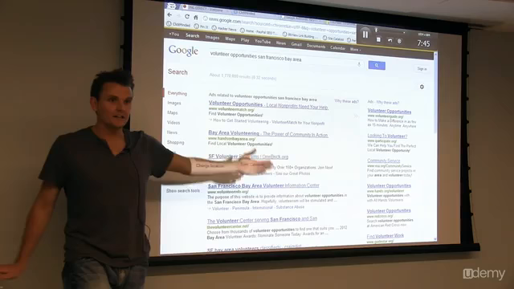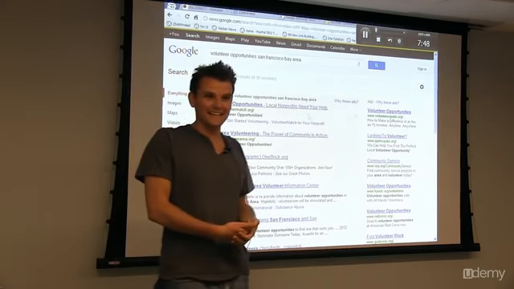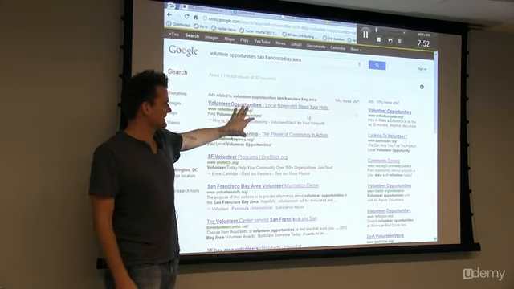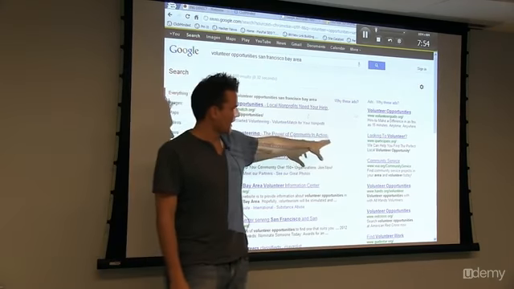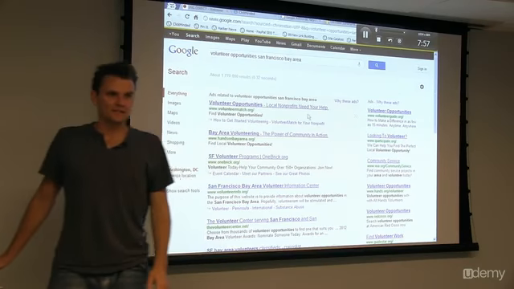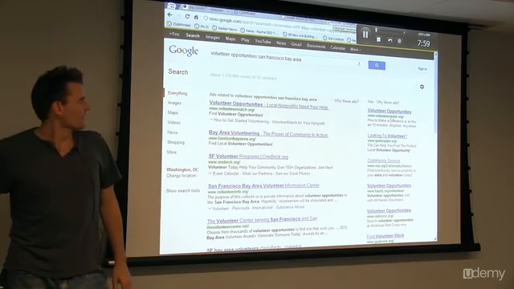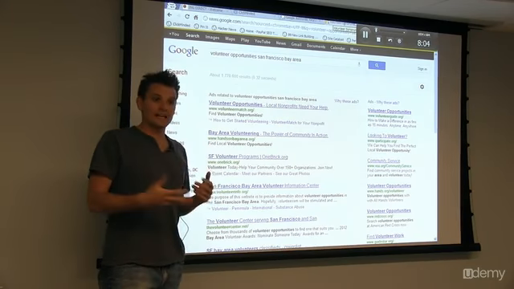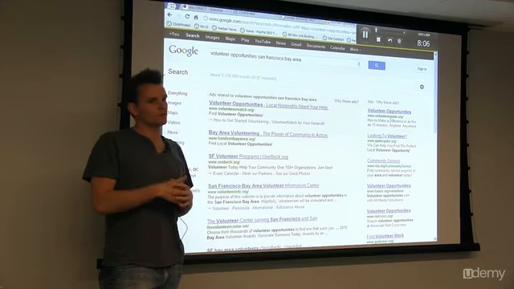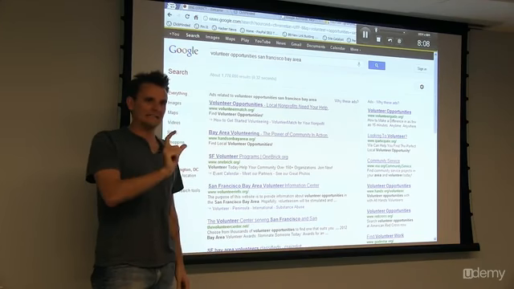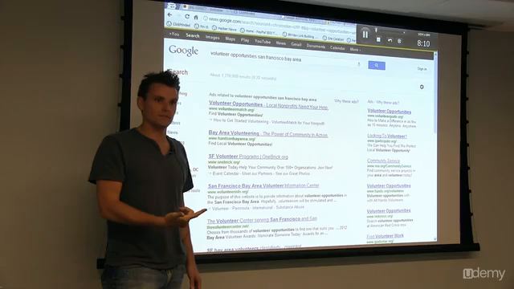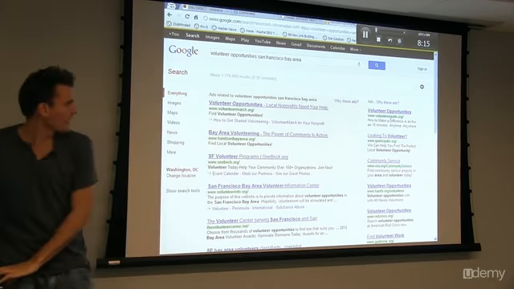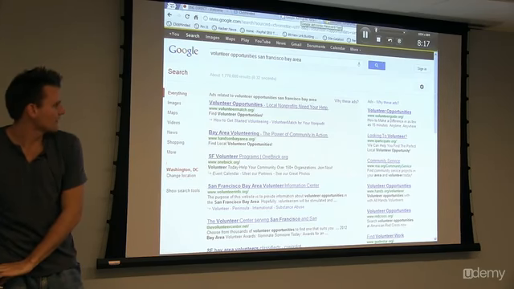And so it looks like, even though it's searched very infrequently, it's a very targeted keyword, right? Volunteer opportunities, San Francisco Bay Area. It's the exact market of a lot of these nonprofits. So they're all spending on it, and that's a really good example of searcher intent. Even though there's a small number of people searching for it, it's exactly their market, and so they're willing to advertise on it. But I've never seen competition that high with the volume that low.